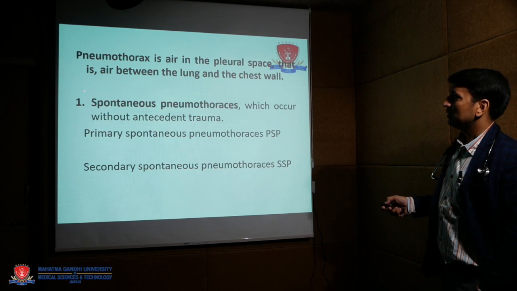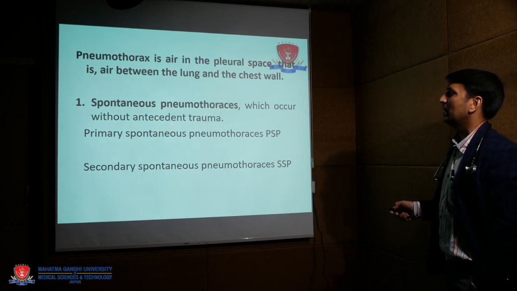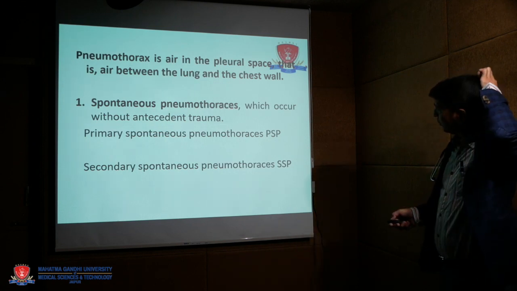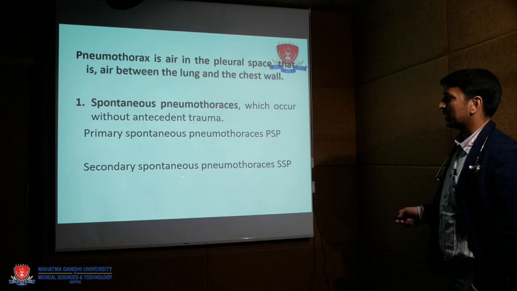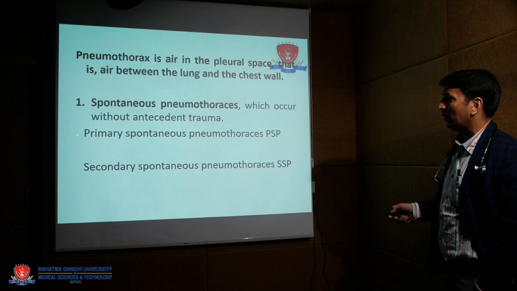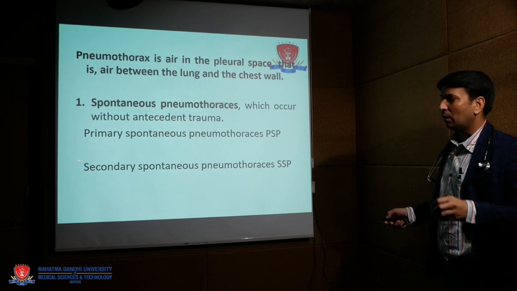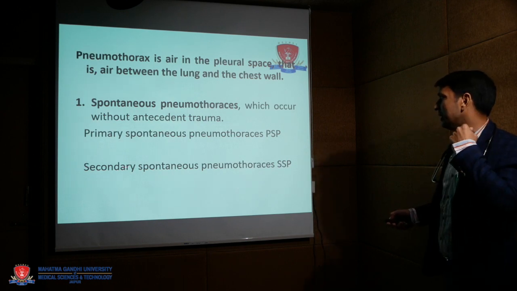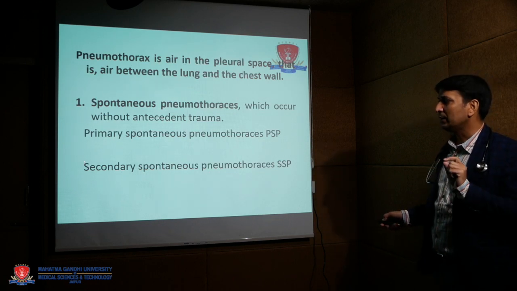Now, what is spontaneous pneumothorax? It occurs without antecedent trauma to the chest or to the patient, and may be primary spontaneous pneumothorax or secondary spontaneous. If the patient has any underlying lung disease like COPD or ILD, then this is called secondary spontaneous pneumothorax. Secondary means the patient has underlying lung disease.